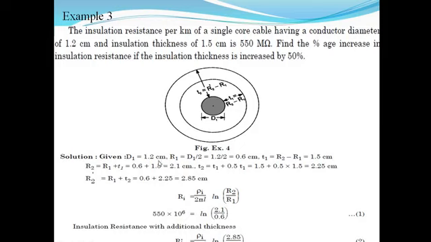So here the diameter of conductor is given, then thickness we have to calculate. So R2 is equal to R1 plus T1, that is 2.1 centimeter. Now T2 is equal to T1 plus 50% of T1.